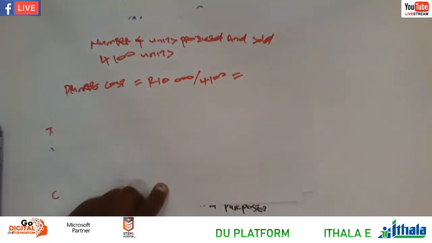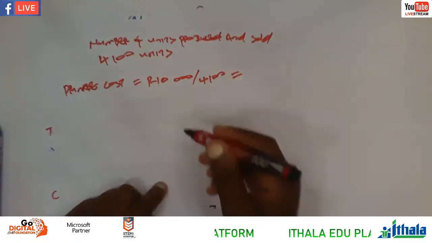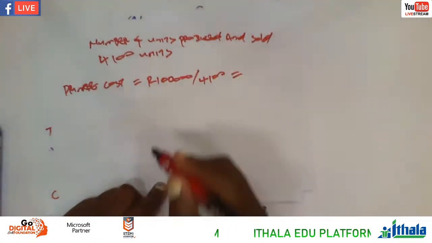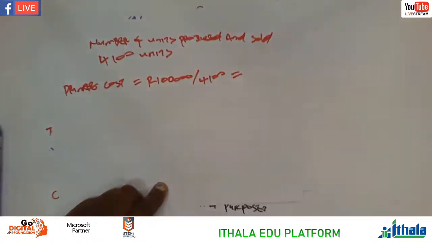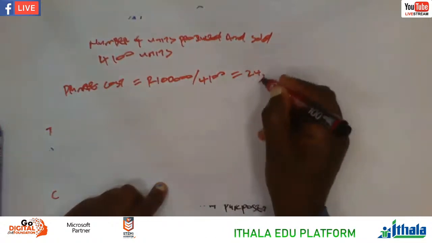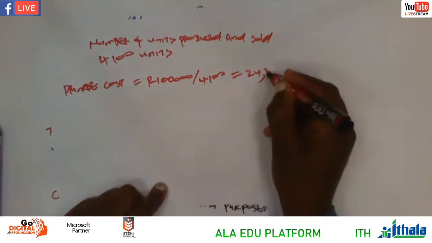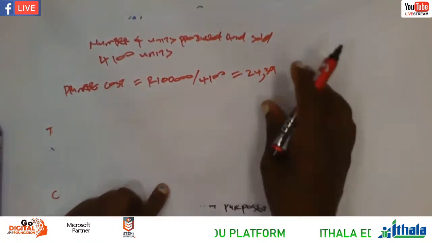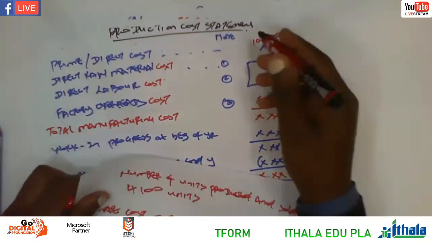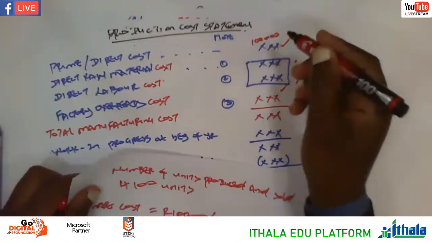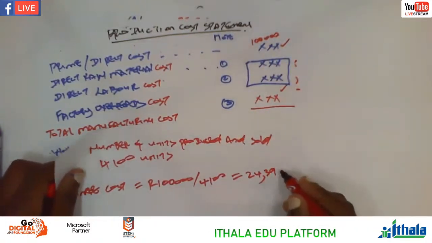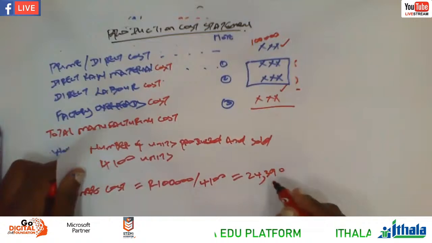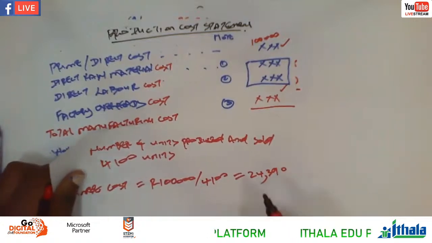Okay, we're assuming here that we're having 100,000, not 10,000, divided by 4,100. So you get 24.39, about 24.30. So which means that is 24, that is per unit.